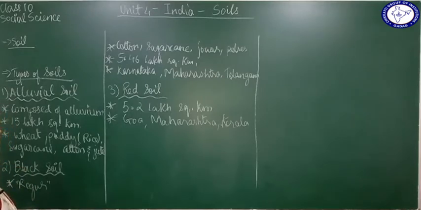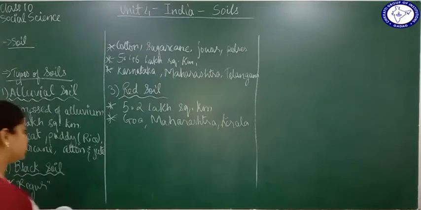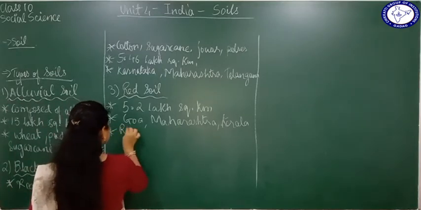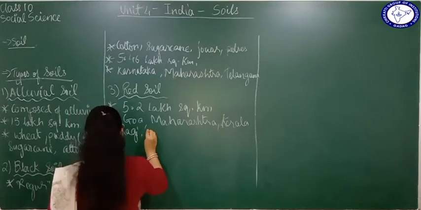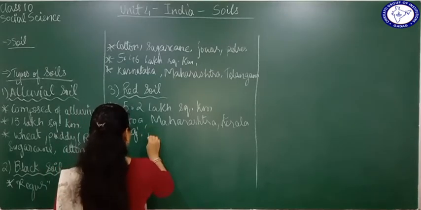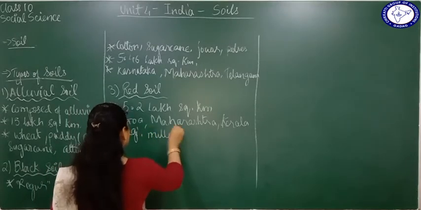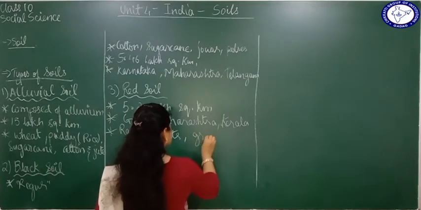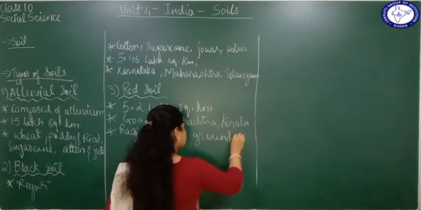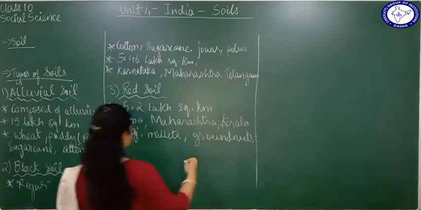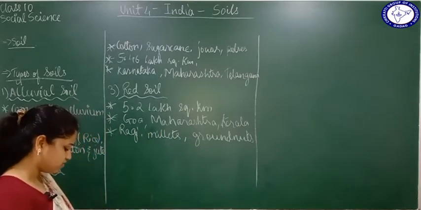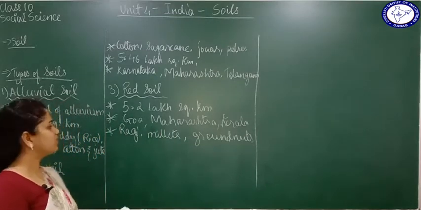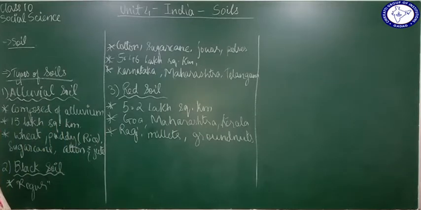They are ideal for the cultivation of millets, ragi, which do not require a lot of water. Millets do not require, ragi does not require much water. Groundnuts, tobacco, potatoes. Groundnuts are peanuts, right? These are not going to require a lot of water. So you can easily grow these crops. Also, if water is required, through artificial irrigation, you can provide water and grow any of the crops easily here.